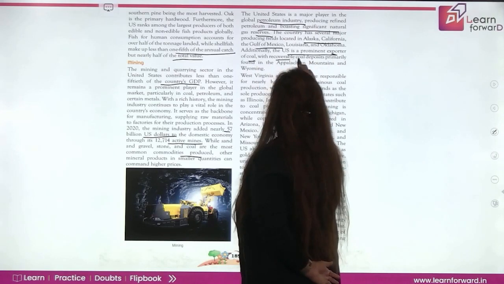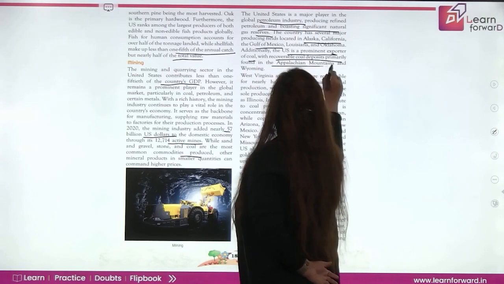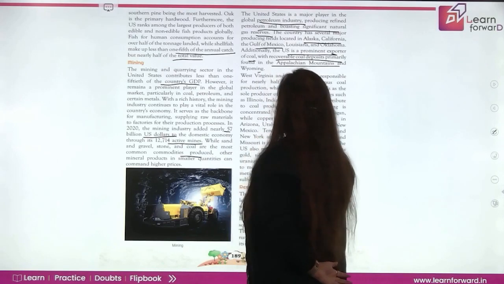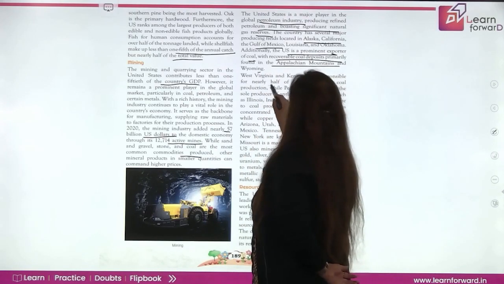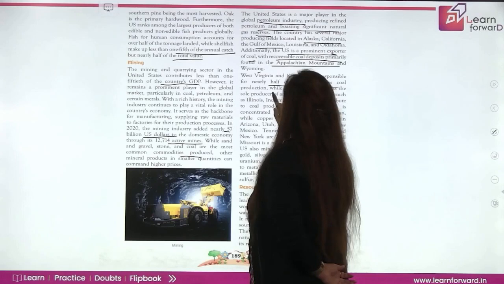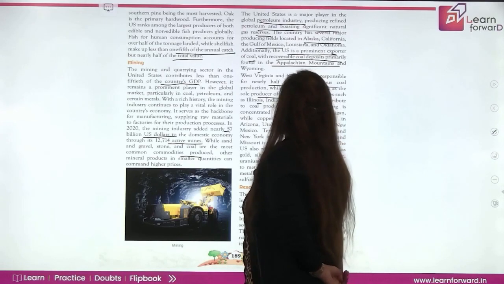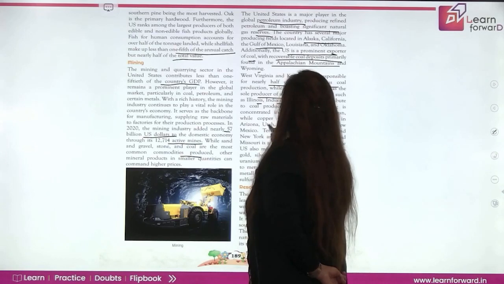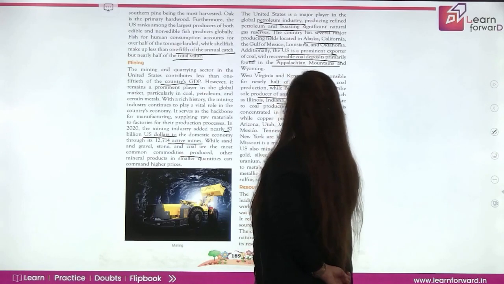with recoverable coal deposits primarily in the Appalachian Mountains and Wyoming. West Virginia and Kentucky are responsible for nearly half of the bituminous coal production, while Pennsylvania stands as the sole producer of anthracite. Other states such as Illinois, Indiana, and Ohio also contribute to coal production. Iron ore mining is concentrated in Michigan, while copper production is centered in Arizona, Utah, Montana, Nevada, and New Mexico.